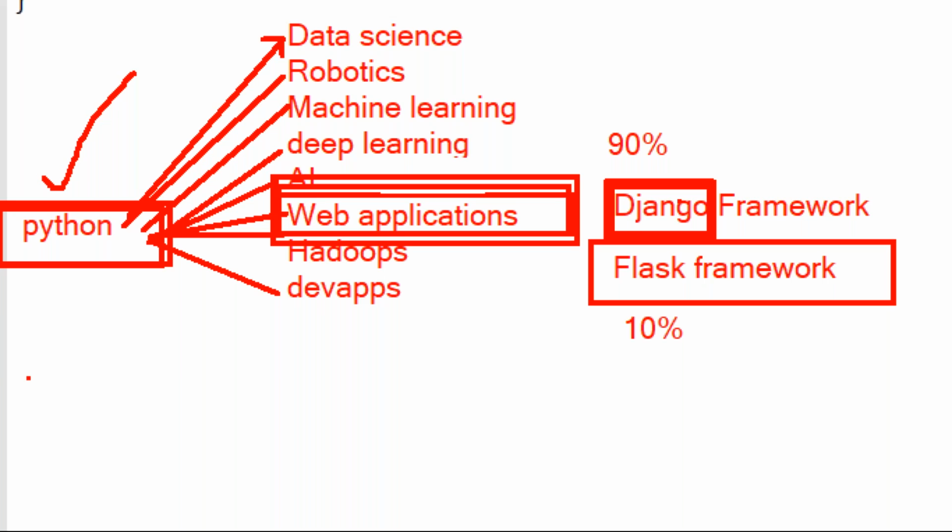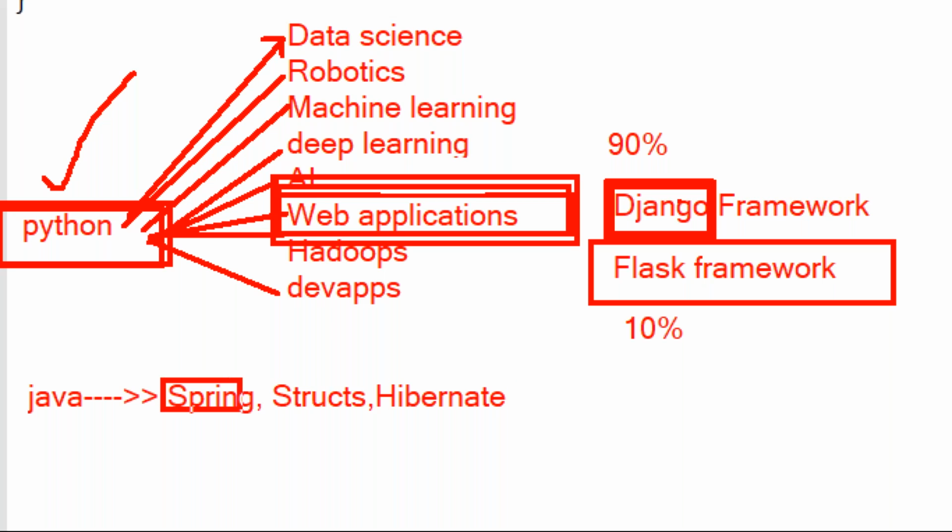For example, on the Java side, Java is a language. In this Java language, so many frameworks are there. For example, the Spring framework is there. Nowadays Spring Boot and these things are in more demand. In the olden days, people used the Struts framework; nowadays the Spring framework is used. Not only this, Hibernate is there. A number of frameworks are there on the Java side. In your company, some people are using Spring, some are using Struts, some are using Hibernate, different frameworks to develop applications.